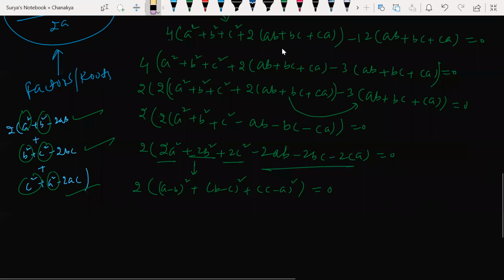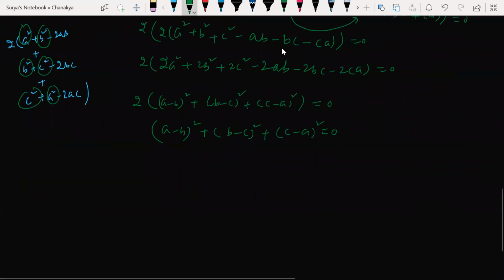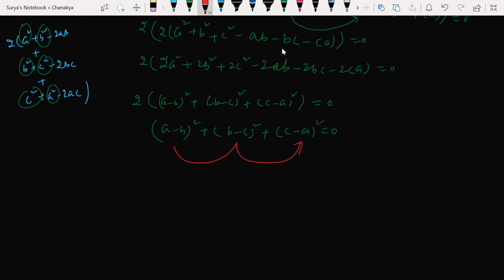Yes, sir. Now look at this here. (a minus b) whole square plus (b minus c) whole square plus (c minus a) whole square is equal to 0. Clear? Now here you tell me, beta, when the sum of all these is going to be equal to 0. When is it possible?